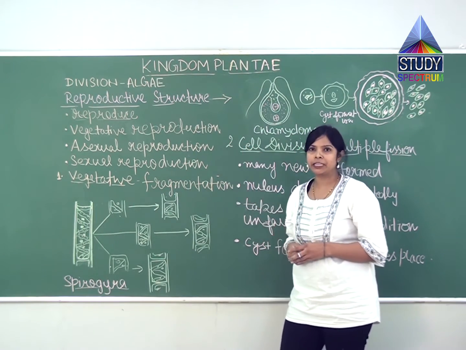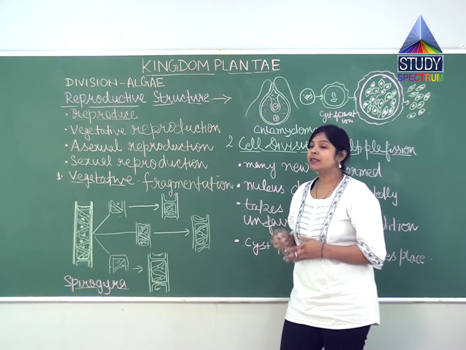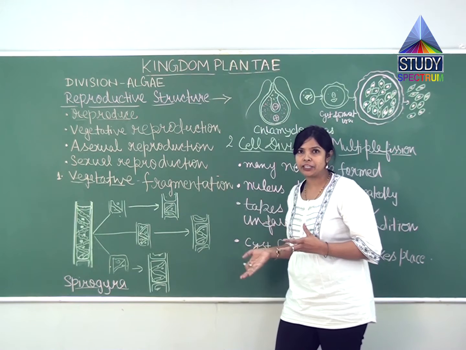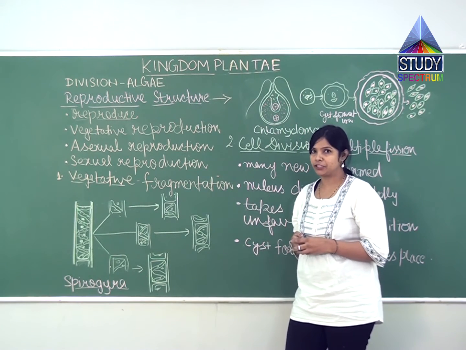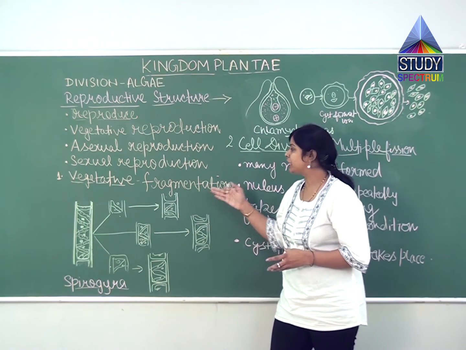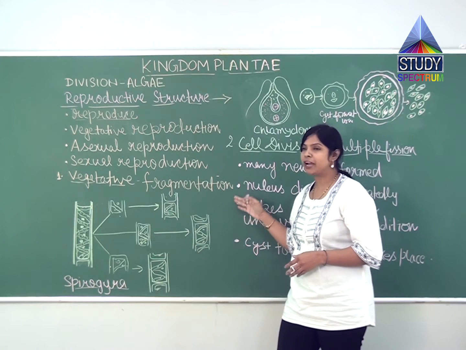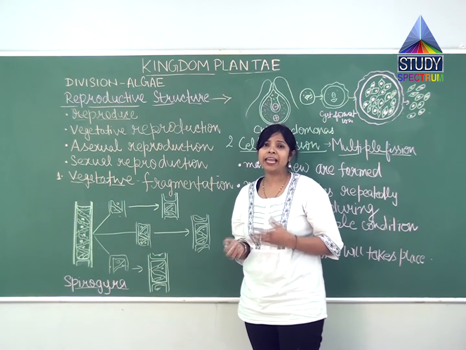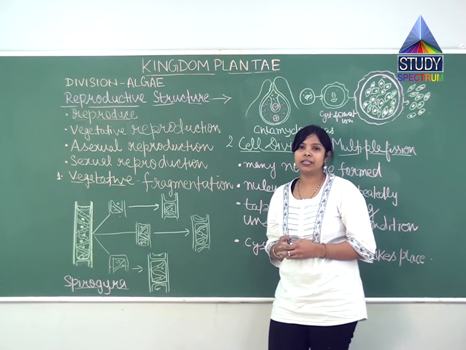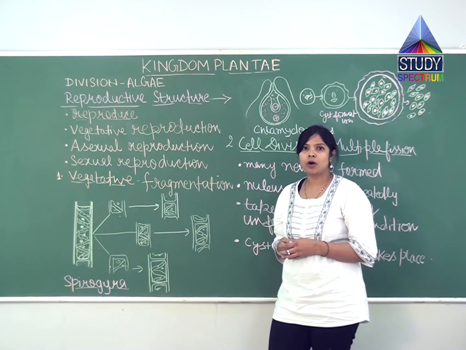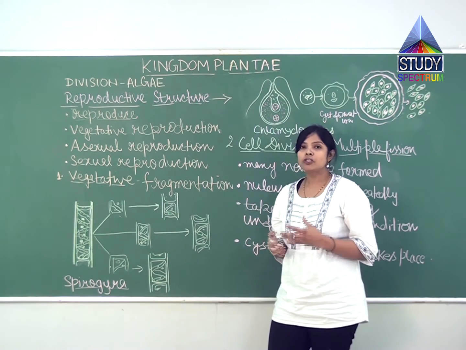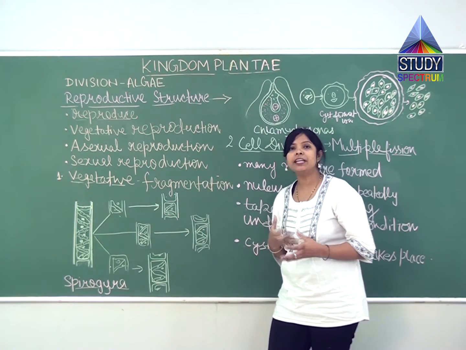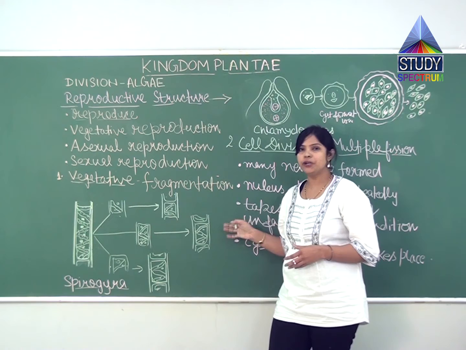So what is vegetative reproduction? Here an algae will reproduce on its own in favorable as well as unfavorable conditions. The first one is fragmentation. What happens in fragmentation? If algae gets favorable conditions like proper space, water and nutrition, they break down into pieces, and each and every piece will give rise to a new individual.